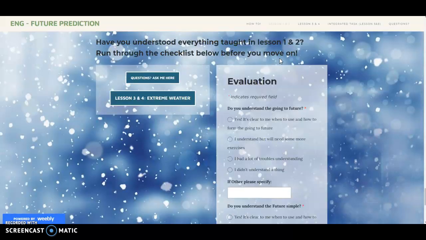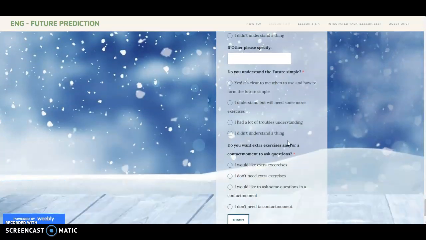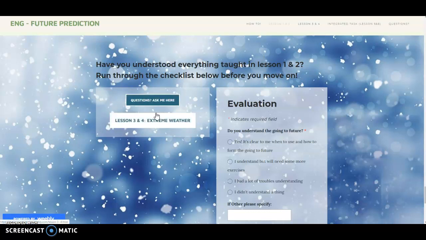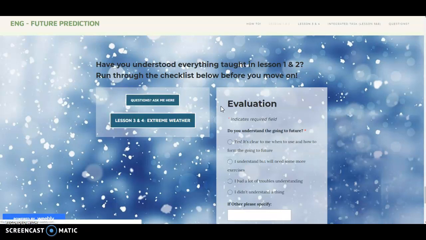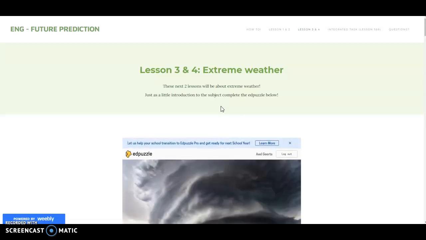Once you have completed lesson 1 and 2, there will be an evaluation form down here. Make sure to fill this in honestly. It makes it a lot easier for me to evaluate you guys. Again, if you have any questions, you can ask it. You will be redirected to the question page. And then if you click here, you will go to lesson 3 and 4, which will be about extreme weather.